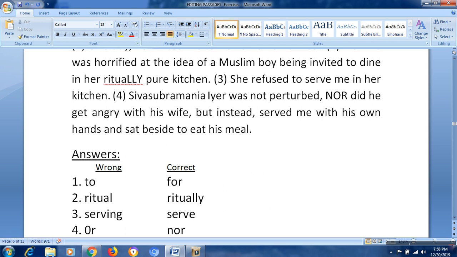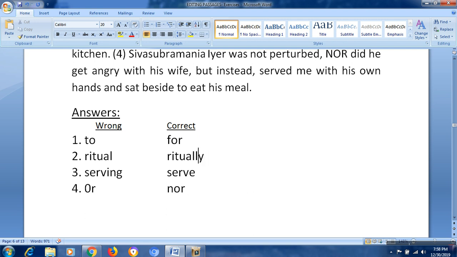So let's see where the mistakes are. First one is to; for is a preposition. Ritual is an adjective; ritually is the suitable adverb form. Serving is a verb; serve is the appropriate verb form. And or becomes nor, which is a conjunction. So my dear friends, I hope you understood how to edit a passage and the areas where they test you in the editing passages.